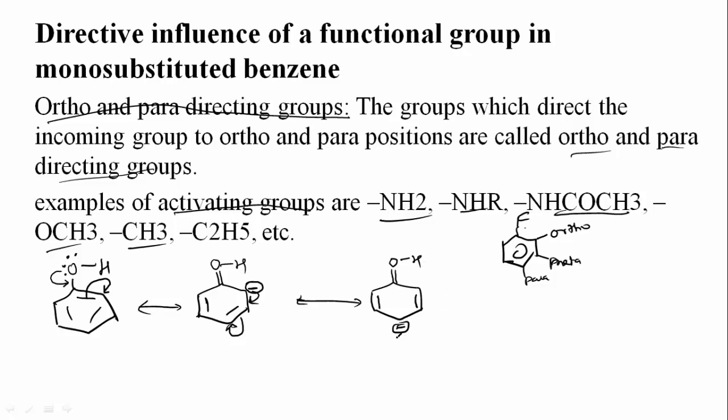Again what happens, this will shift to here and this one will delocalize to here. So what we will get now is a double bond here, a double bond here, and now a minus charge here, with a double bond and OH. And now these electrons will shift here and these electrons will shift here. At the end we will get the double bonds here, here and here, along with OH with two lone pairs